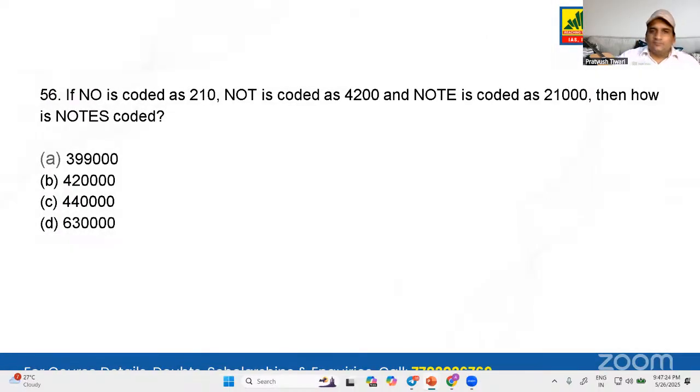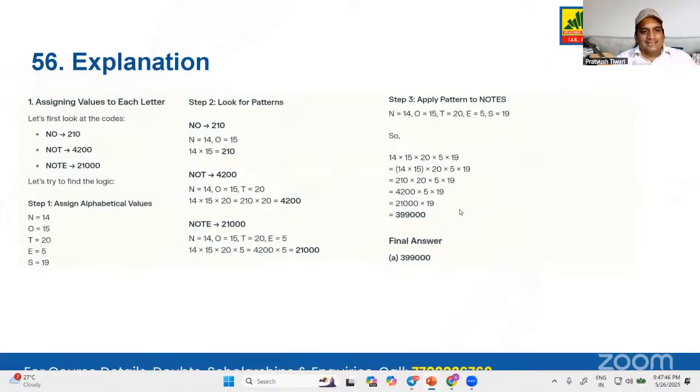Let's go. Now see here what you needed to do. You needed to just understand a very simple thing. Here A is 1, B is 2, C is 3, D is 4, whatever you want to understand. That is what you should have known. Now if you had a lot of time, you could have written it out like that. Otherwise I'm not going to write all the ABCD and the numbers, so I'll just show you from here. See, N and O. N denotes 14, it is the 14th alphabet, and O is the 15th alphabet.